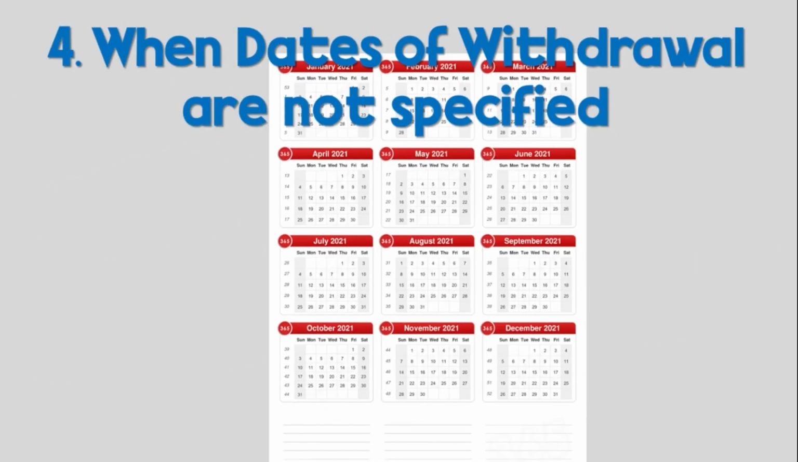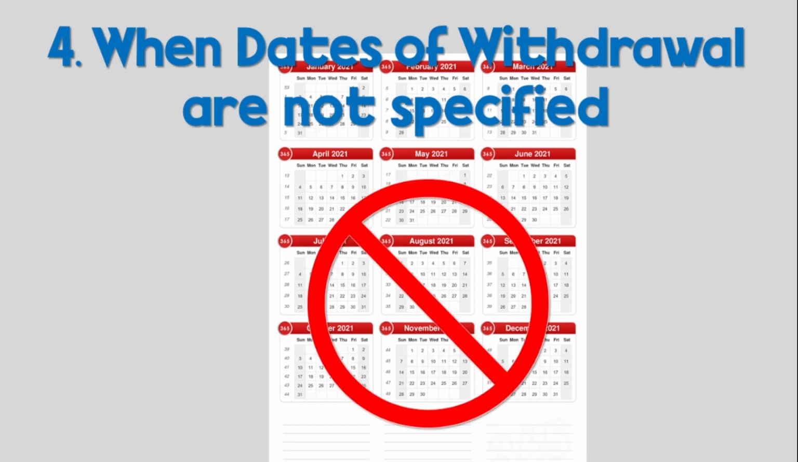Next is when the dates of withdrawal are not specified. That means there is no specified date for the withdrawal, and that is called the fourth situation. When dates are not given, how do you charge interest? So these are the four scenarios. In coming classes we'll talk more about this, but right now I have given a light introduction to these topics which will be covered in coming classes.